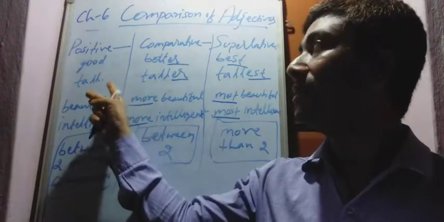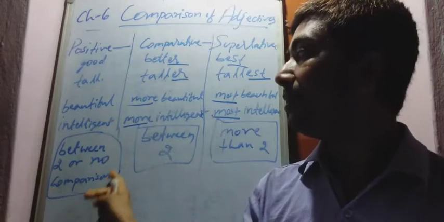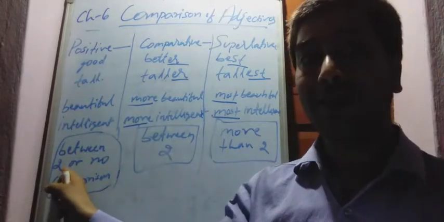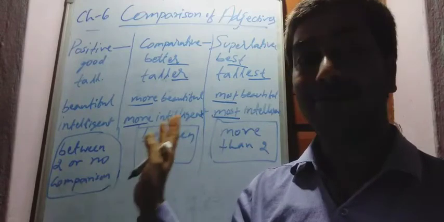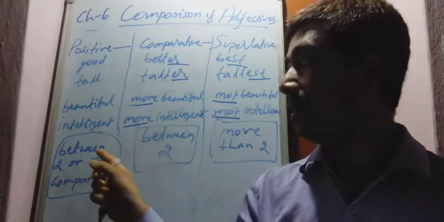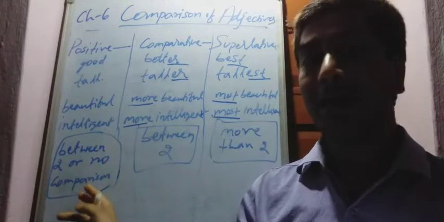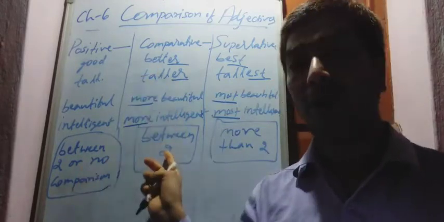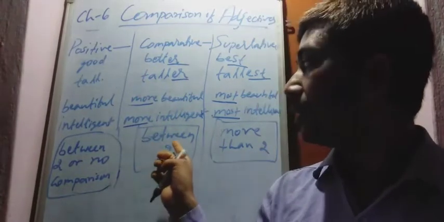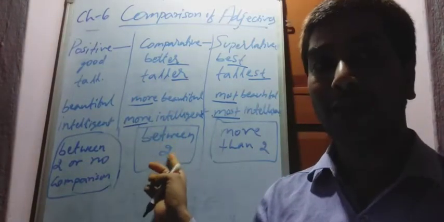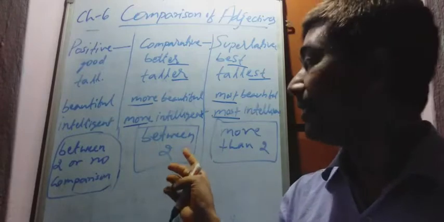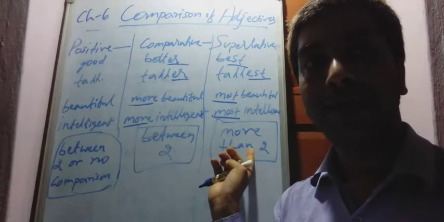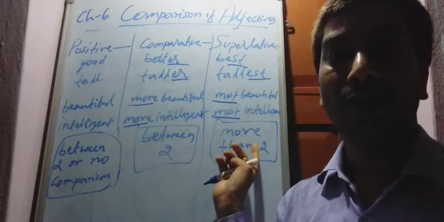In positive form of adjective, we compare between 2 persons or things, or no compare, both possible. In comparative, always compare between 2 persons or things, and in superlative, between more than 2 persons or things.